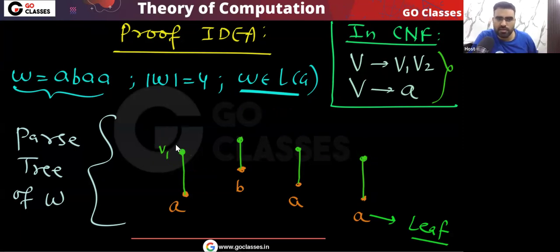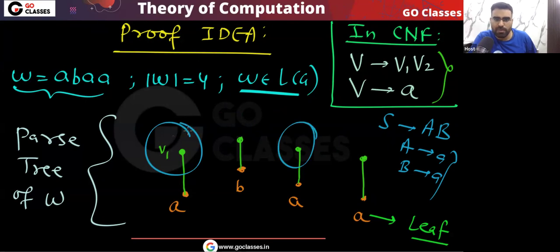Is this clear? Maybe they can be the same. For example, S going to AA. Remember, these variables can be the same or different, I don't know. For example, maybe S is going to AB, maybe A is going to a, B is going to a. Maybe these are variable AA, or maybe these are variable AB, I don't know.